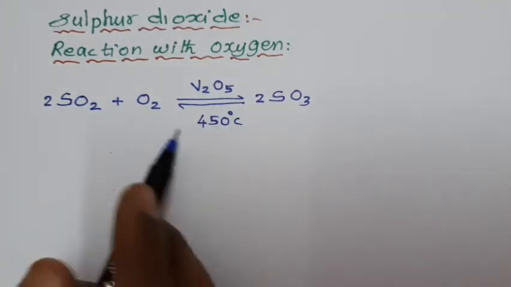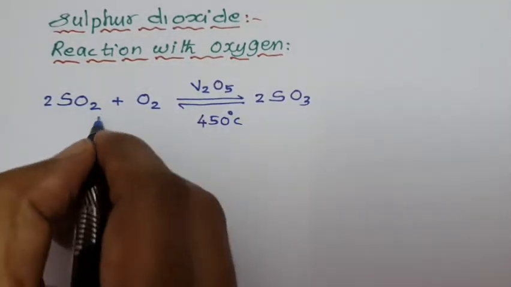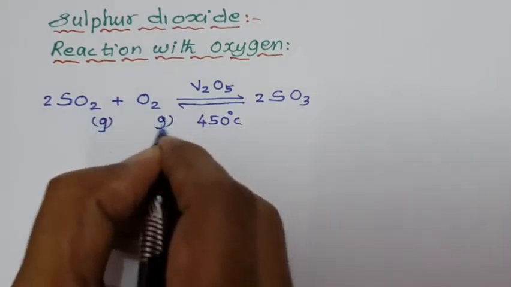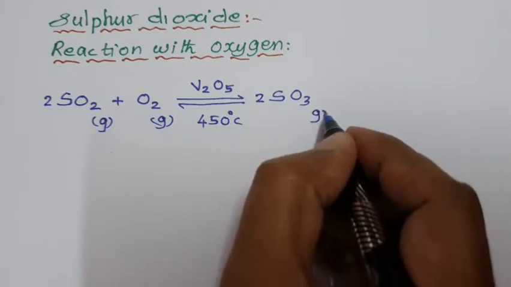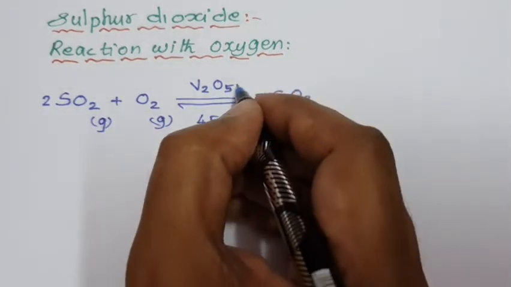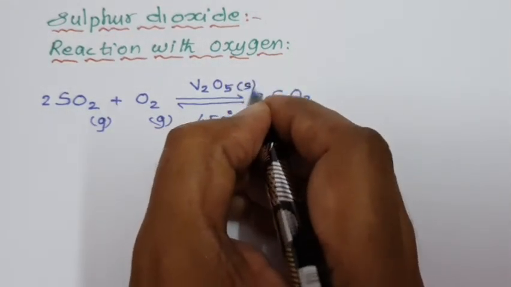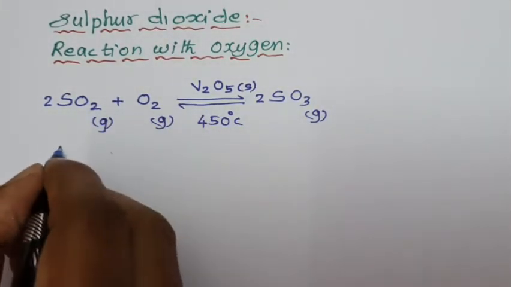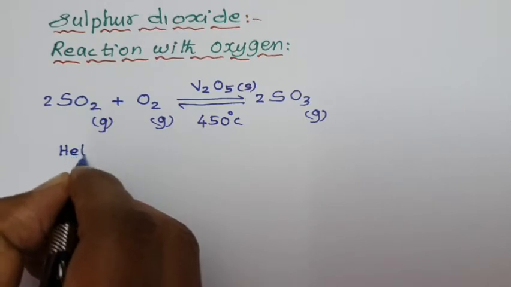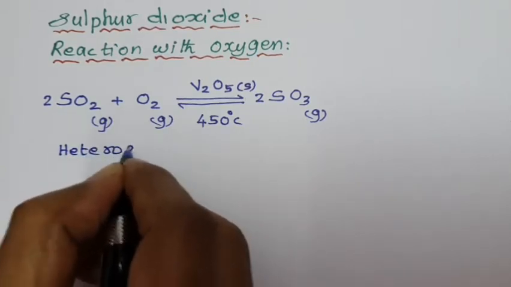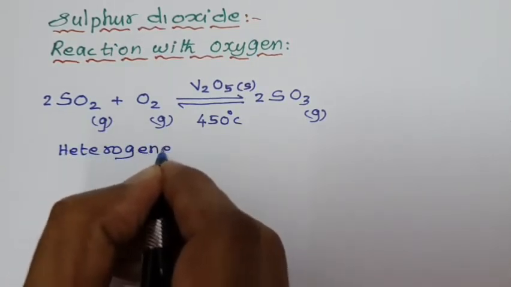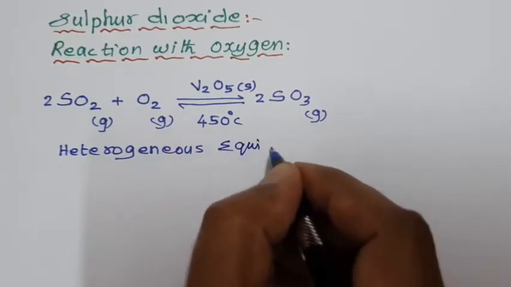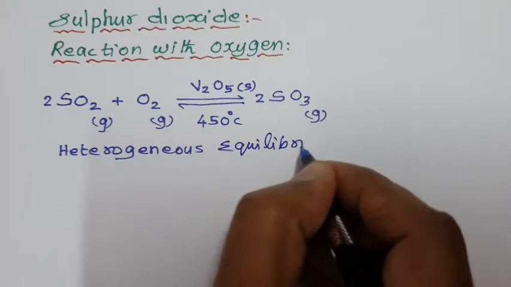How is it an oxidation reaction? Before that, sulfur dioxide is a gaseous substance, and oxygen is also in gaseous state, but vanadium pentoxide is in solid state. So, this reaction is an example of heterogeneous equilibrium reaction. What is meant by heterogeneous equilibrium reaction?